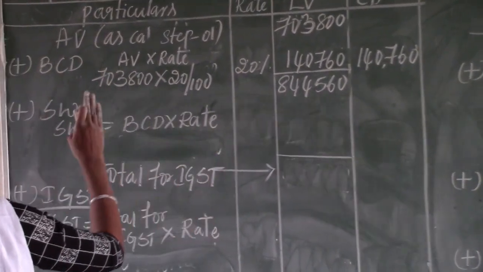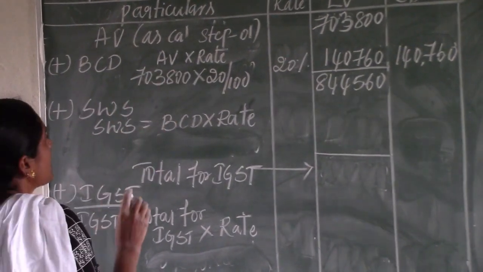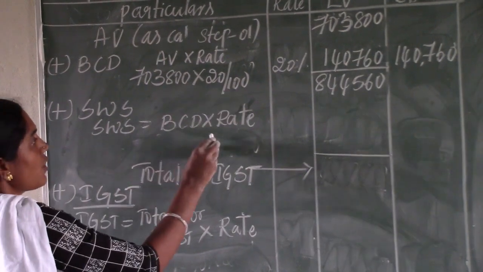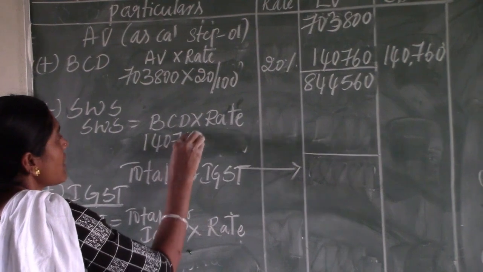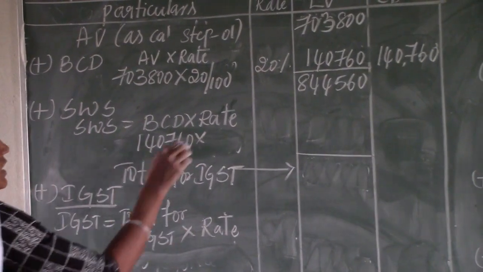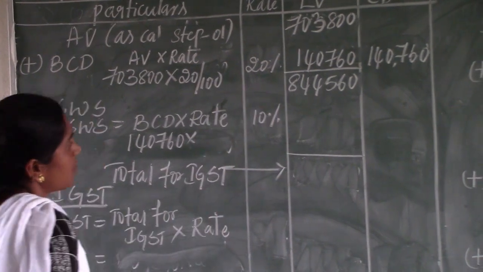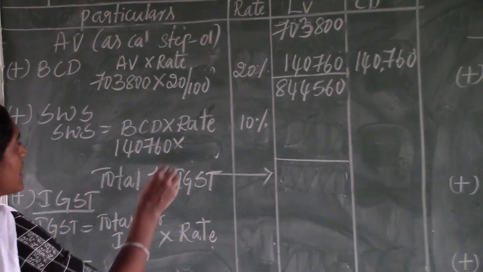Again we need to calculate social welfare surcharge on the BCD value. Social welfare surcharge equals BCD into rate. BCD is 1,40,760 into rate. Social welfare surcharge they are telling as applicable, which means the standard rate of 10% we need to consider.